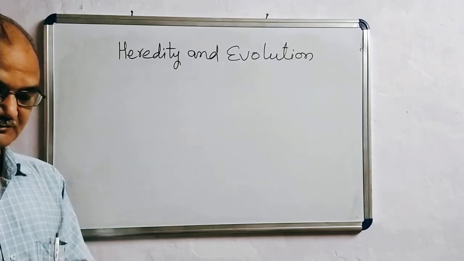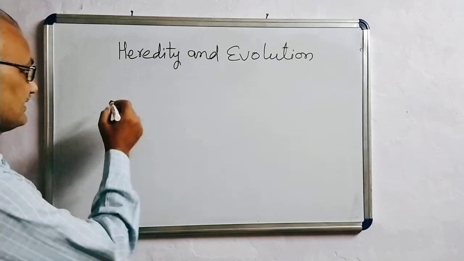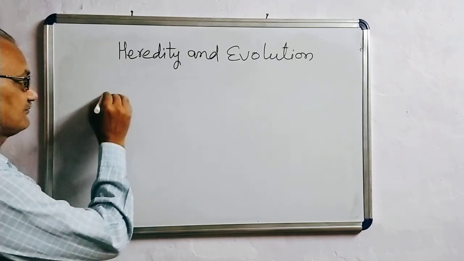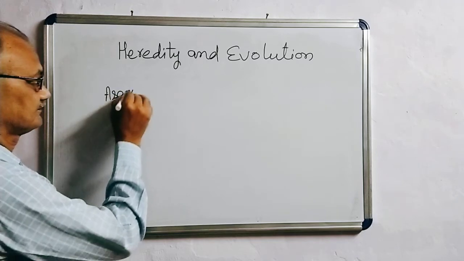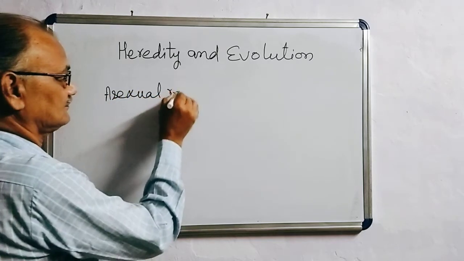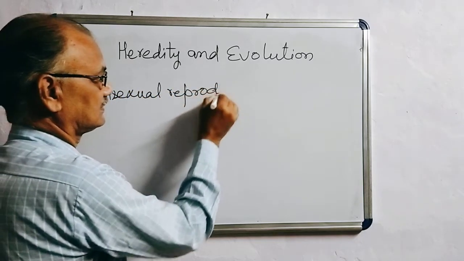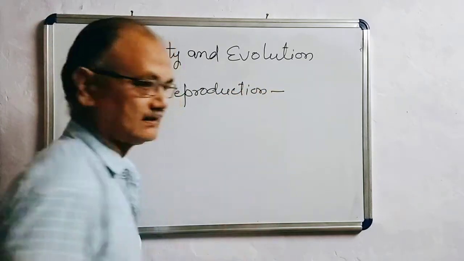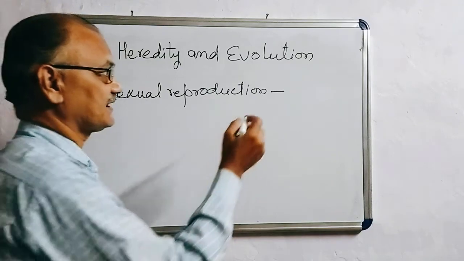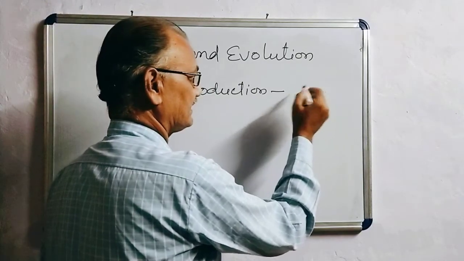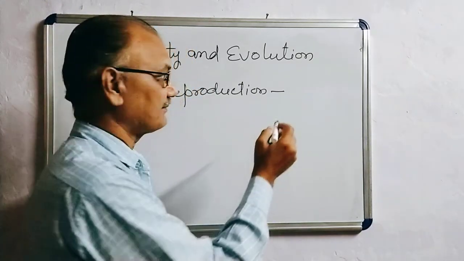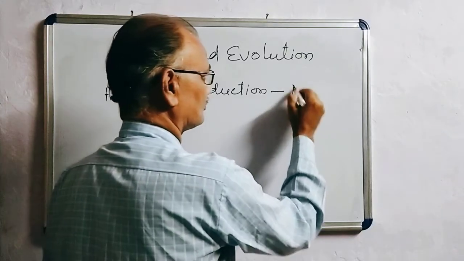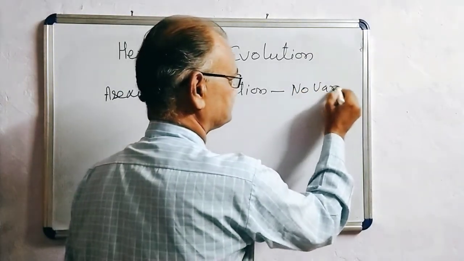And you have also studied that organisms produced in asexual reproduction are similar to their parental type, meaning there is no difference in the offspring, no variation.